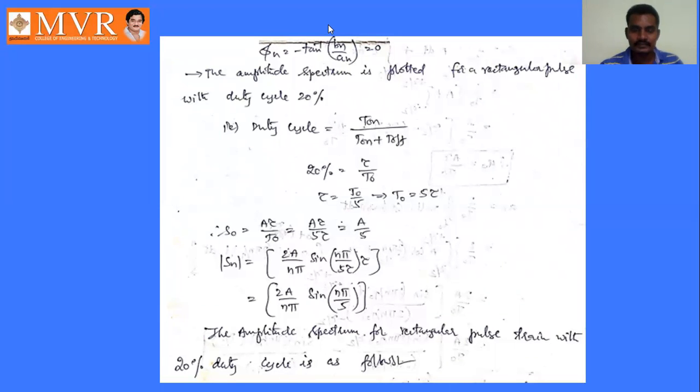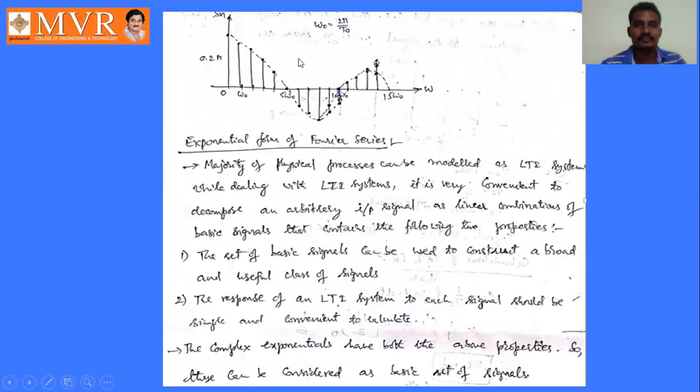like this, we can find out the value of mod Sn, 2a by n pi sin n pi by 5. Tau into tau, so it gets cancelled. So by substituting the n values here, we will get the waveform like this. So this is the amplitude spectrum of the given problem.